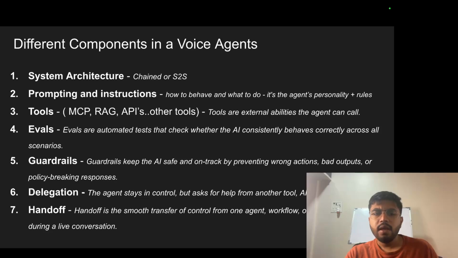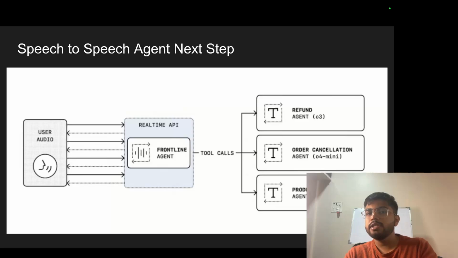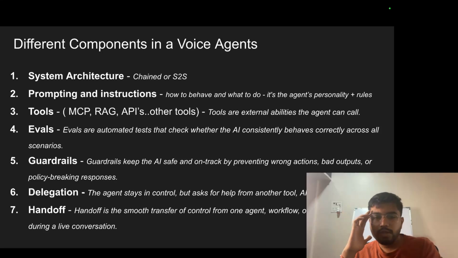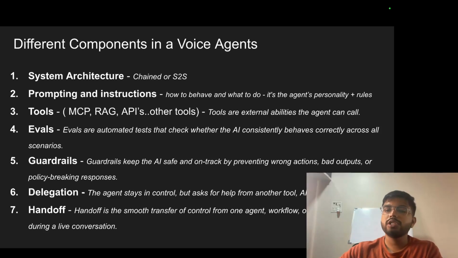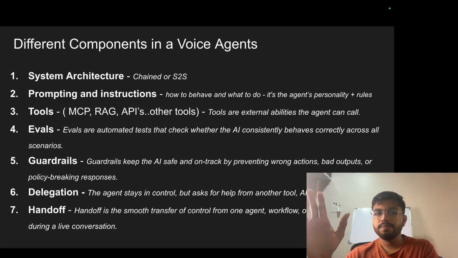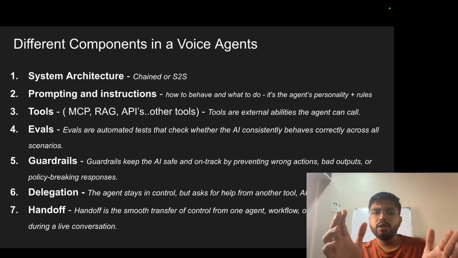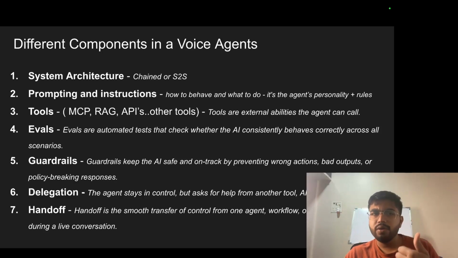Delegation: the agent stays in control but asks for help from other tools, like the example that we saw. The agent is in control but it is asking for help from other tools. So delegation is very important, and it is another concept you should remember when designing your products. Handoff is the smooth transfer of control from one agent to another agent. It is completely different; you just hand over. Delegation is different, handoff is different. In delegation, you are the authority, you are just getting things done from another tool. In handoff, you're completely giving your power to someone else. So I think these are all the different components. If you do them right, I think you are good.